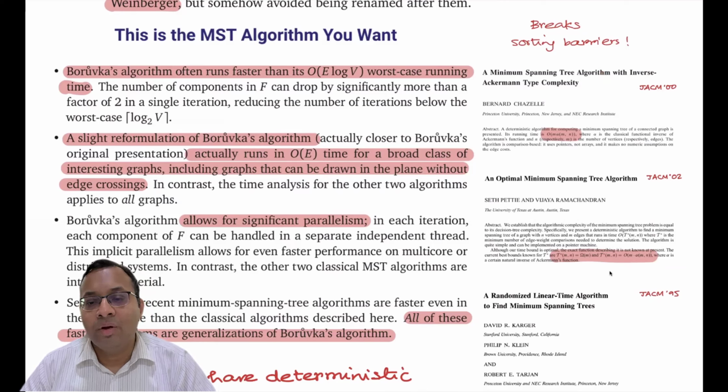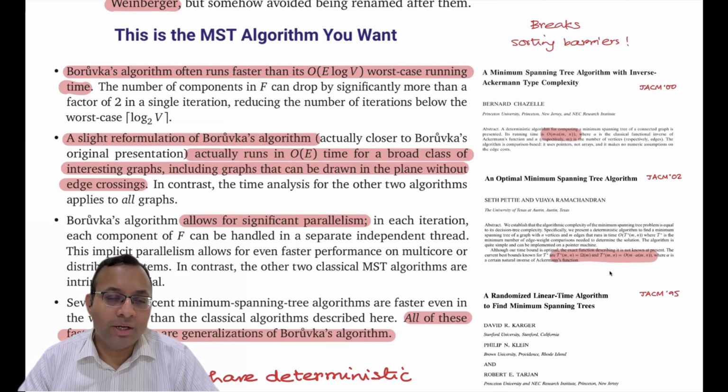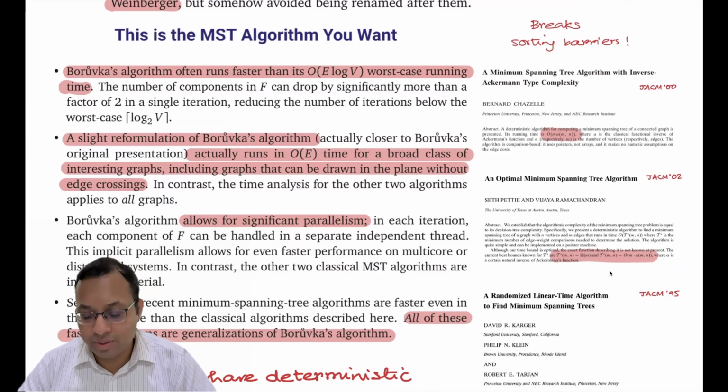The runtime is order E times alpha of E, where again alpha is the inverse Ackermann function. So it's almost linear, but not really linear, because alpha, as we talked earlier, for practical purposes, alpha of E is less than or equal to 4 or 5, but it's still a slow growing function, so it's not really linear. But we have another paper by Seth Pettie and Vijaya Ramachandran, which appeared in JACM 2002.